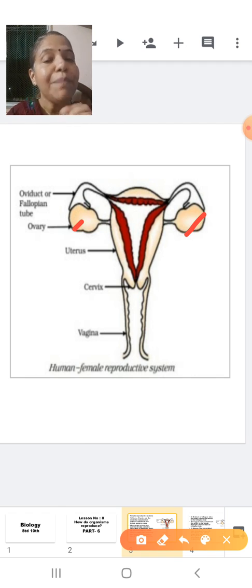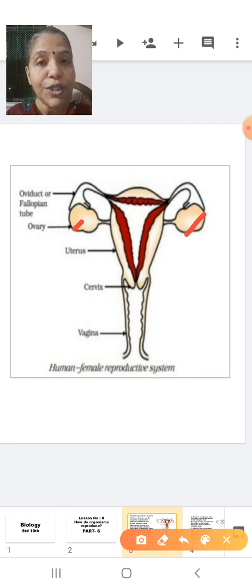Now, there is a peculiarity about the ovary. When a female child is born, right at the time of birth itself, the ovary contains thousands of eggs. That means when the female child is born, she already has the eggs in the ovary. But the eggs present in the ovary will start maturing only after the time of puberty.